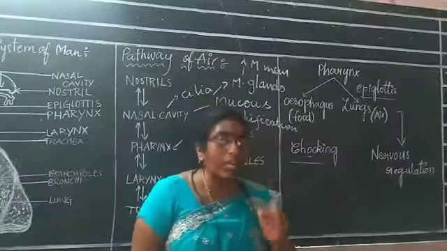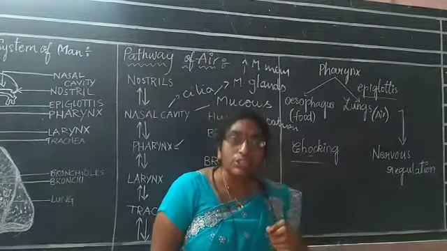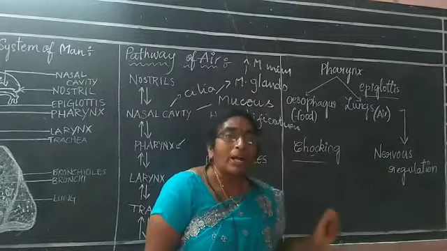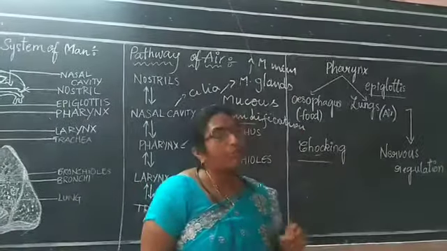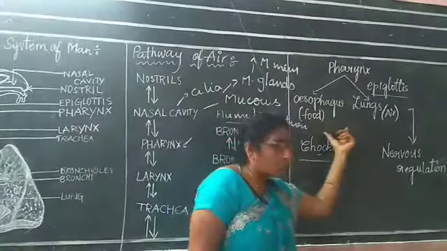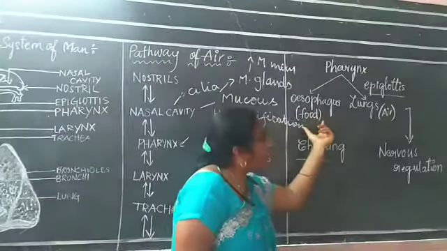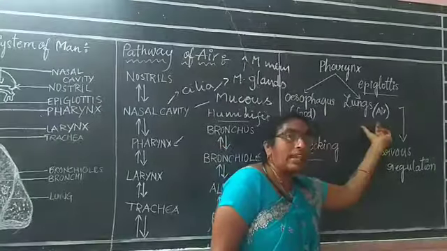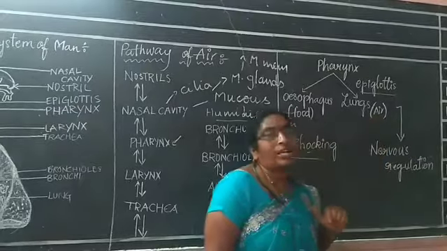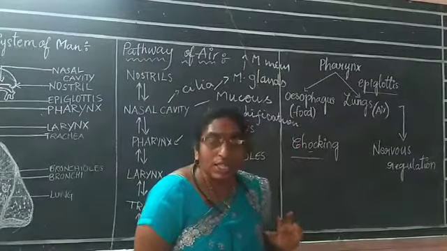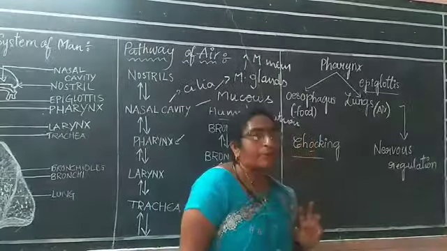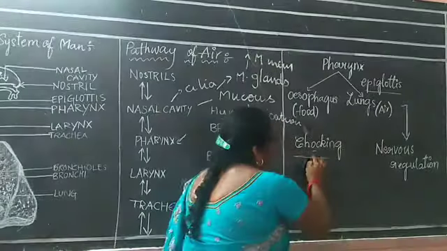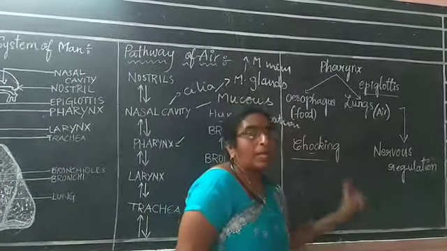It is a flap-like structure which is allowing the food to pass into the respective passages. Food has to pass into the esophagus and air has to pass into the lungs. If this process has not been done in a proper manner, then it leads to the choking process.